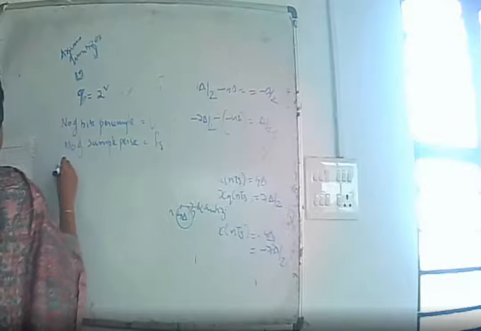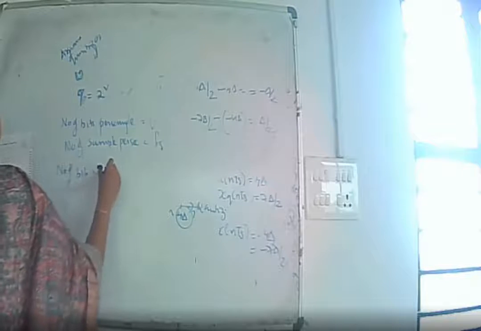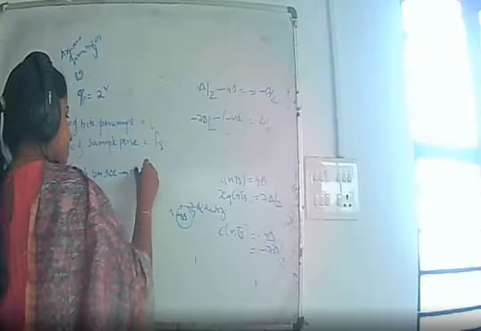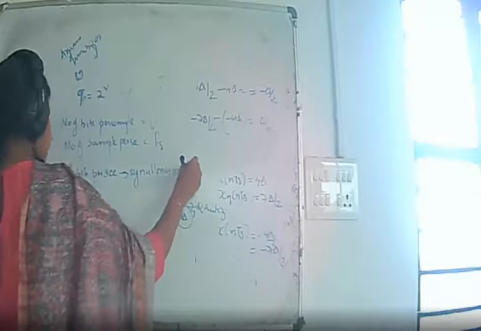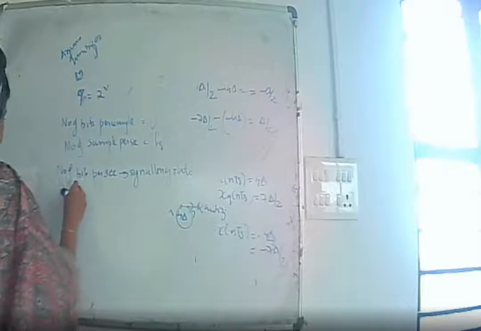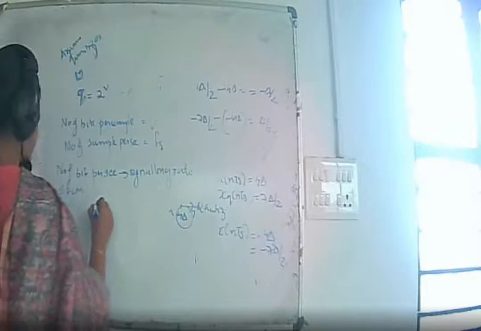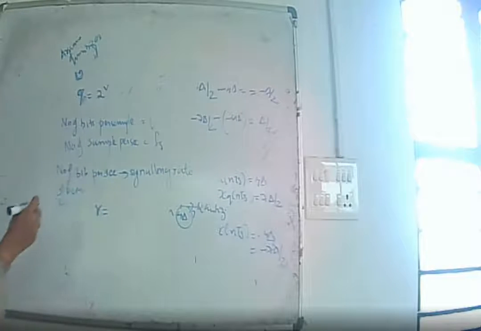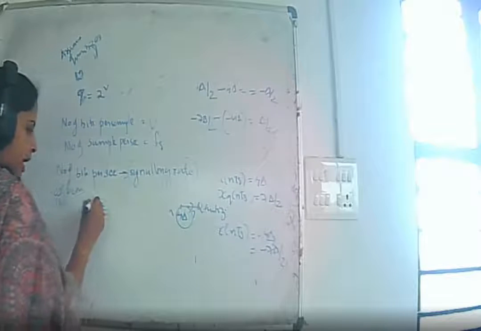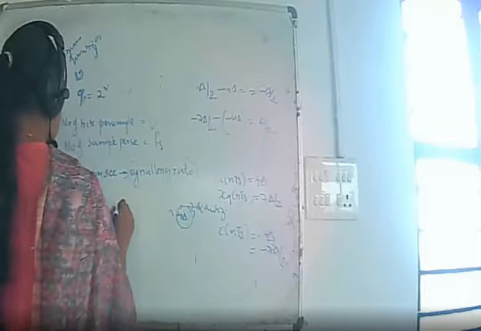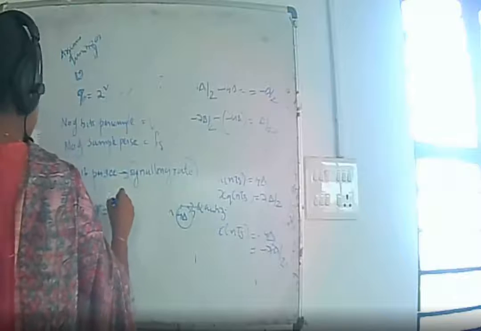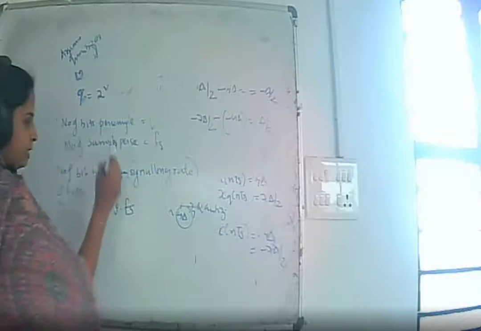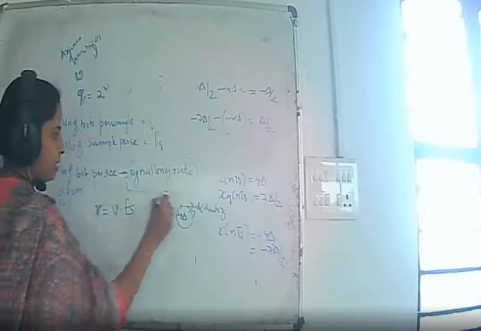The number of bits per second is called the signaling rate of PCM, and it is denoted by R. It is represented by R, which is nothing but V into Fs, that is number of bits per sample into number of samples per second, which is the signaling rate.